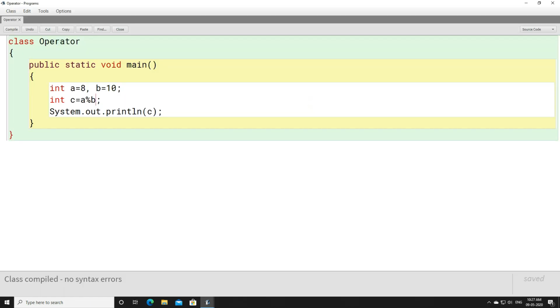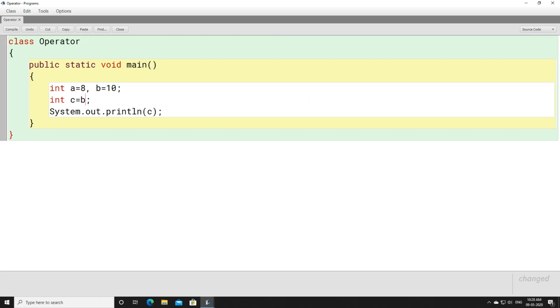To get the remainder, remember, whenever you need a remainder, you have to use the mod sign, and if you need the quotient part, then you have to use the division sign. If you need the quotient part, use the division sign. If you need the remainder, use the mod sign.